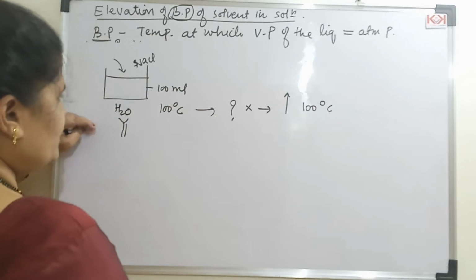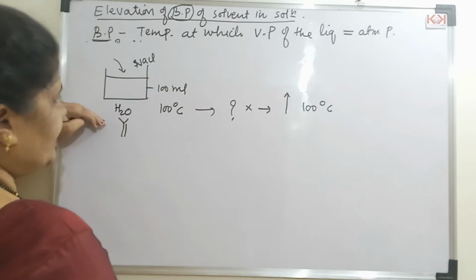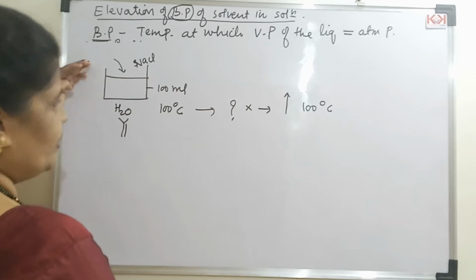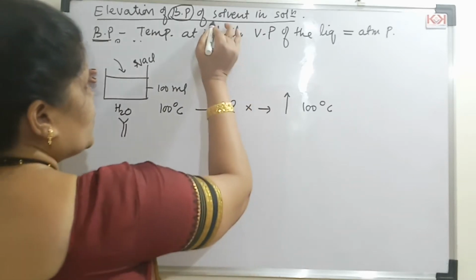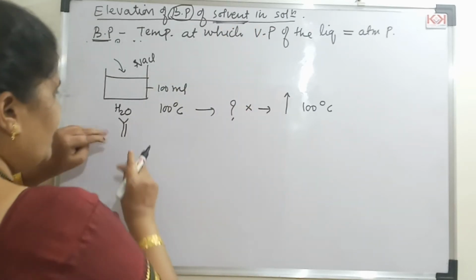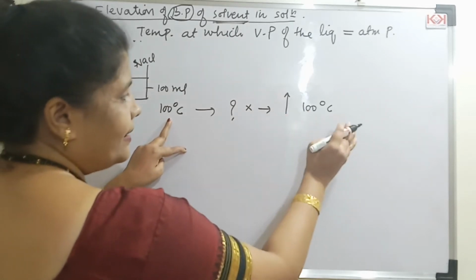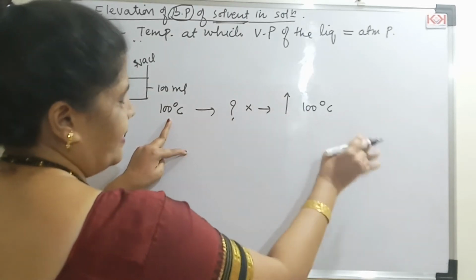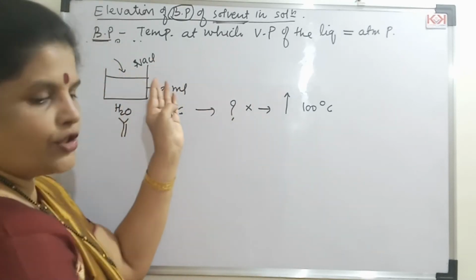Now what has happened to the boiling point of water here, that the boiling point of water in the solution has increased. It's very important to mark that the boiling point of the solvent is increasing and not of the solution. So water which was initially boiling at 100 degrees will boil at a higher temperature, that is more than 100. It can be 101, 102 depending upon the concentration of the solute.